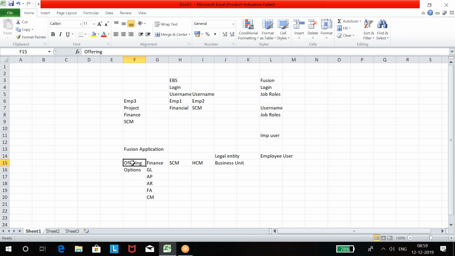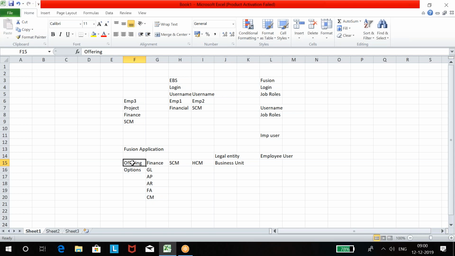Okay, now let's recap whatever we have discussed. See, if I'm a consultant, I need a username to log into the application, right? If I'm doing financial module setup, then in my user, I need access to one project.